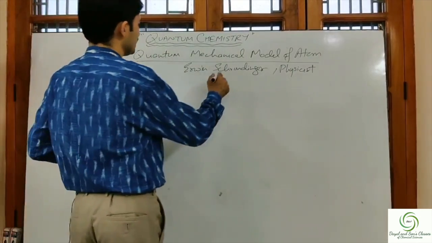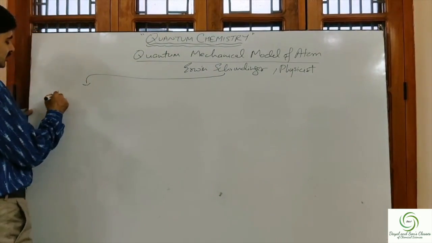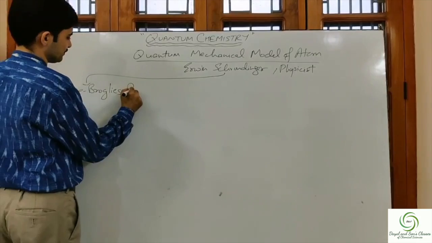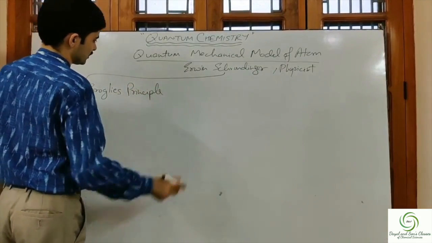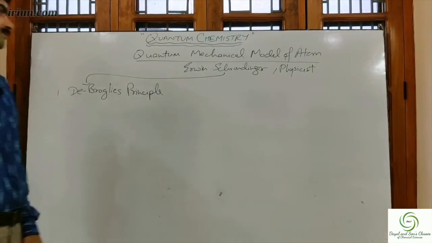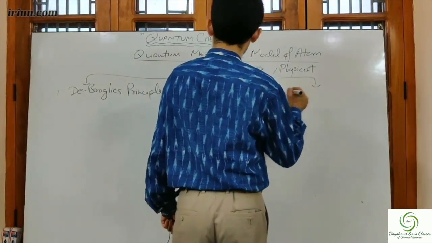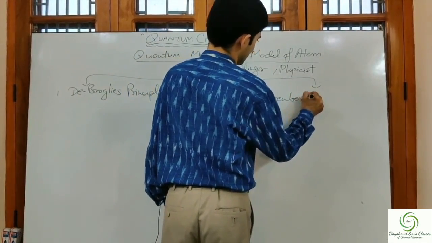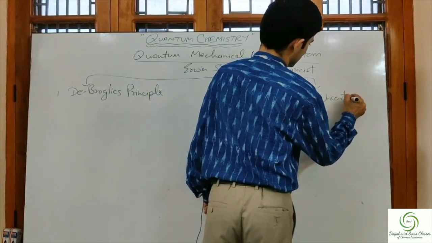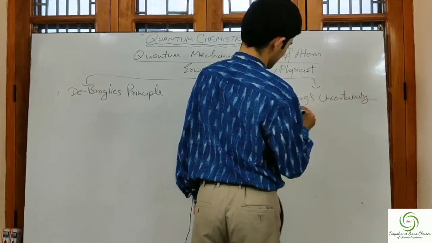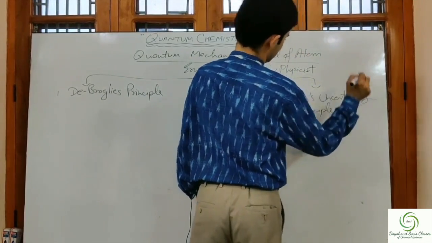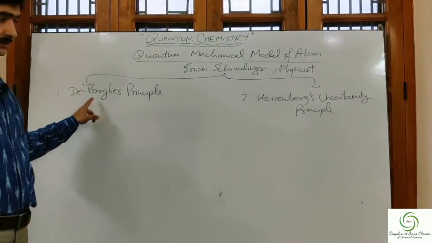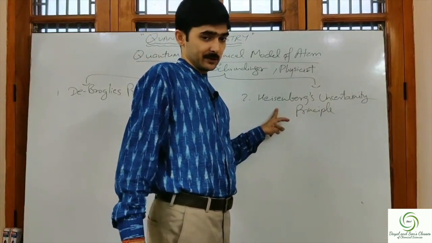He based his model on two concepts. First was the de Broglie principle, and the second was Heisenberg's uncertainty principle. He based his model on two theories, de Broglie principle and this Heisenberg uncertainty principle.